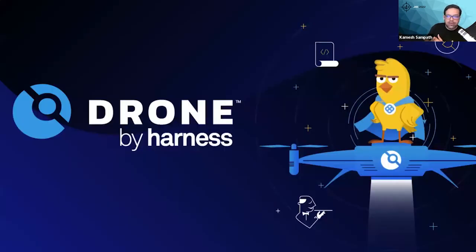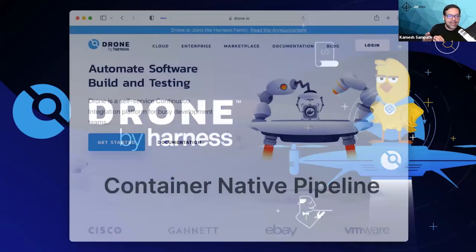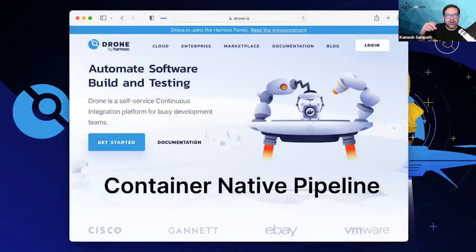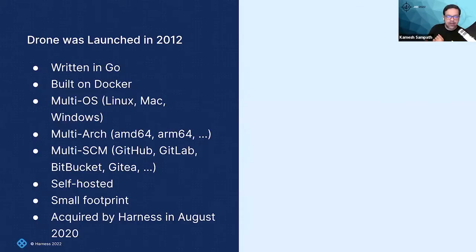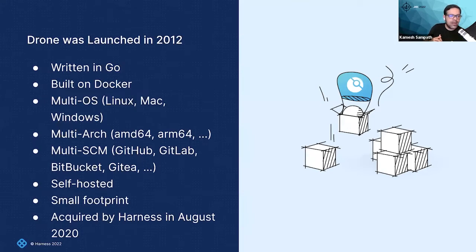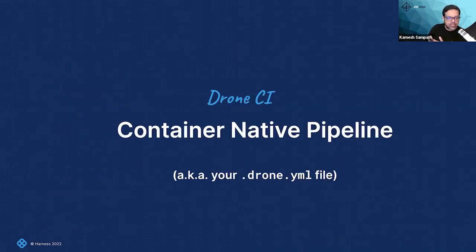And that's where we're going to talk about Drone. Drone by Harness gives you a container native pipeline, which means it uses containers, as you're going to see in my demos and some examples I'll share soon. It uses containers as sequential steps to build your application, and then deploy it or push it to the registry. Just a little intro about this. I'm going to skip this one because you can read it offline when you get the slides. We'll see what a container native pipeline means to us.